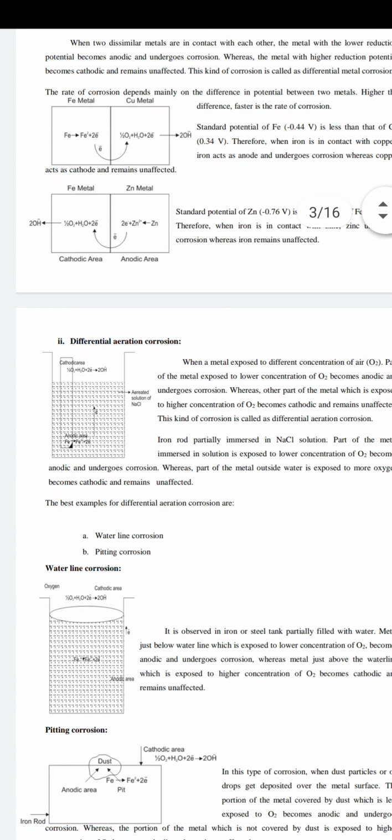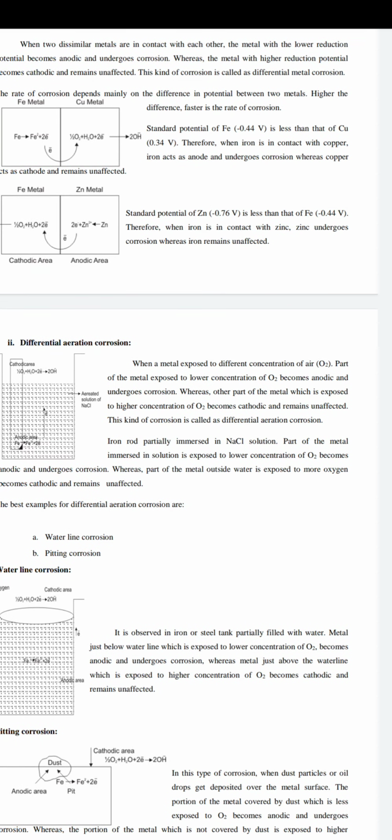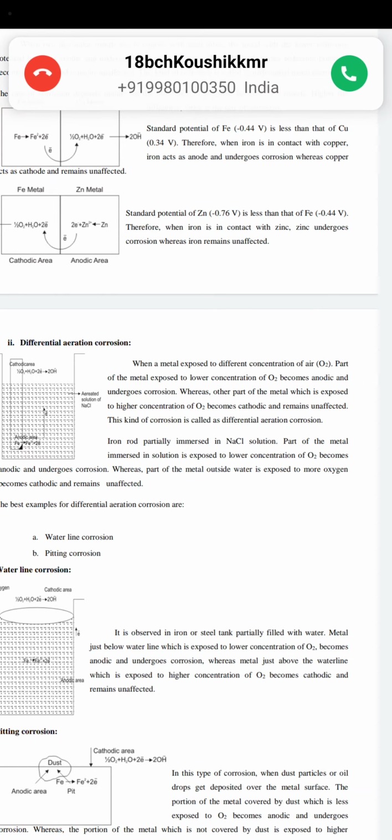The portion above the water surface, above the solution, acts as the cathode. The part which is dipped in the water acts as the anode. So when it is the same metal, due to the partial dipping into the solution, the part where the air concentration is more acts as the cathode, and whichever part is dipped into the solution or water acts as the anode.